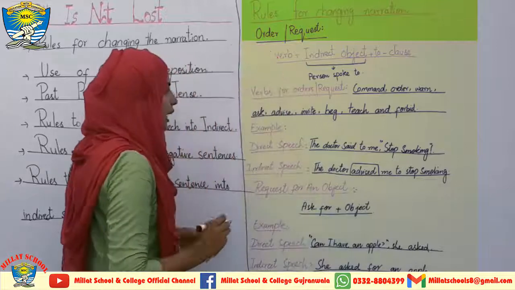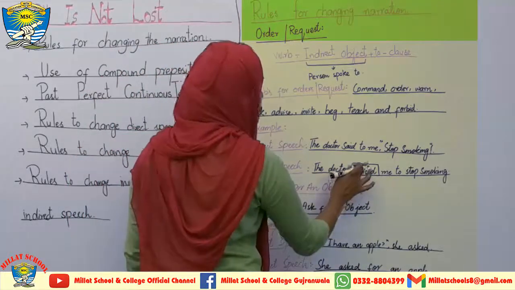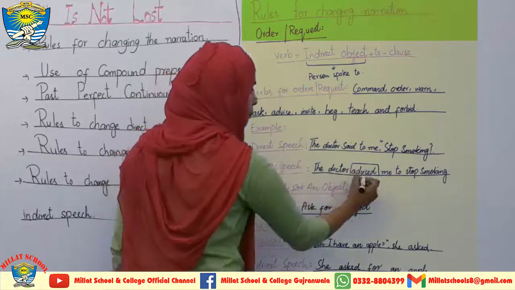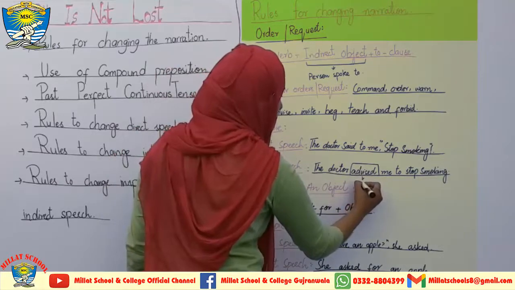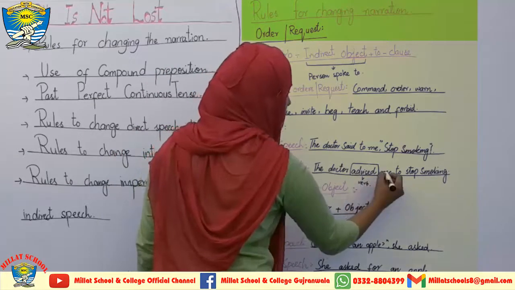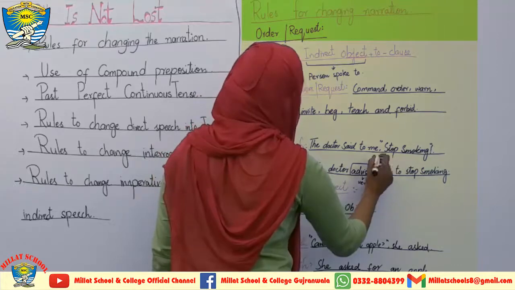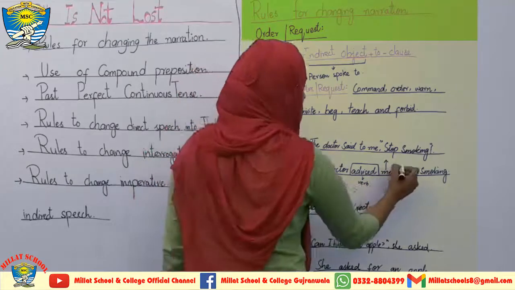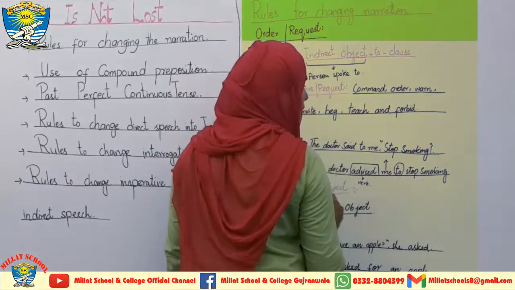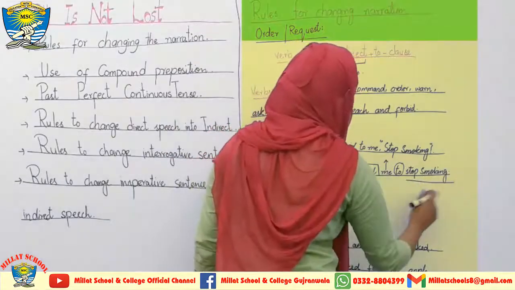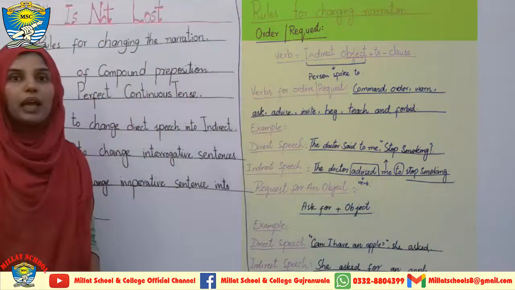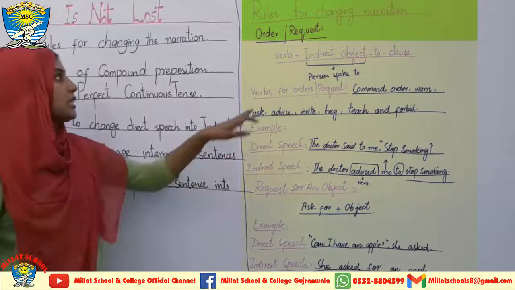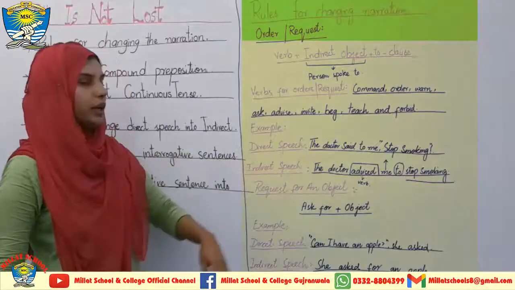Here you can see that this is a verb. This one is the indirect object. Here is to, and this one is the remaining clause. And you can note down that the same formula is applicable over here.